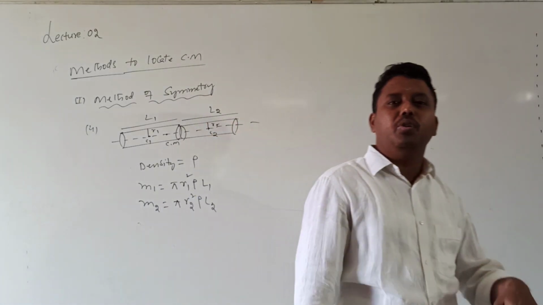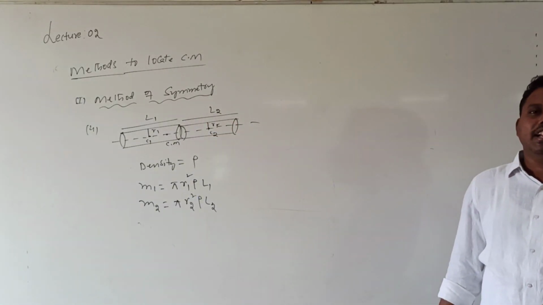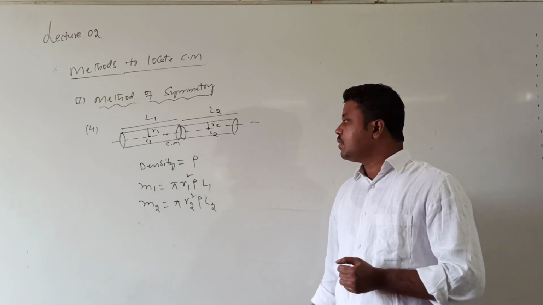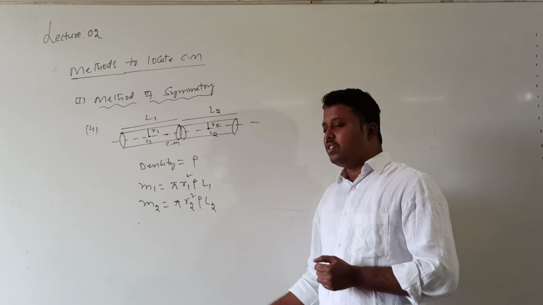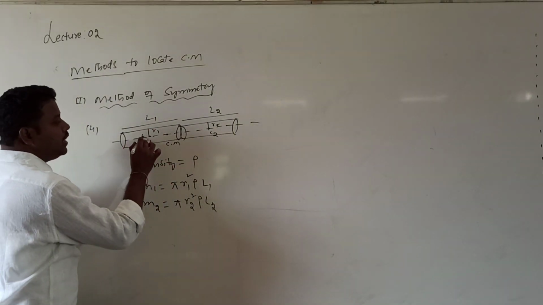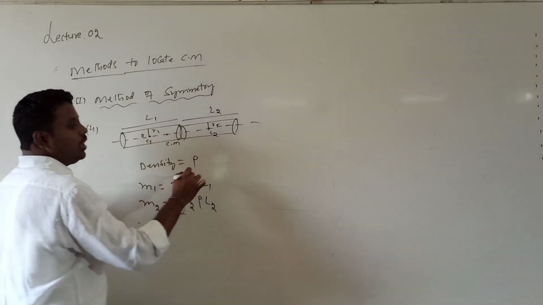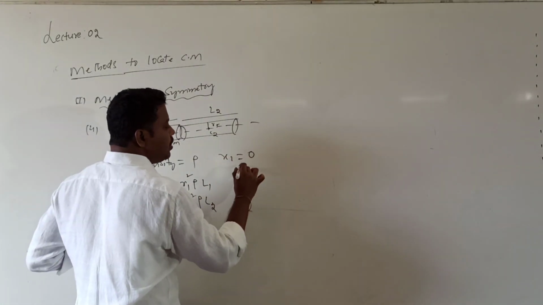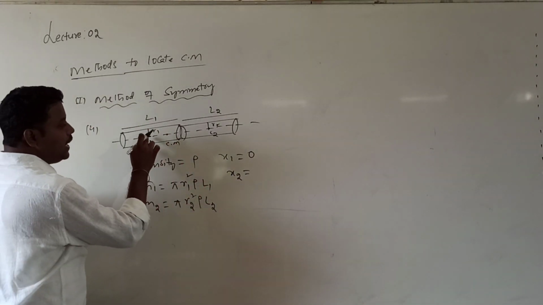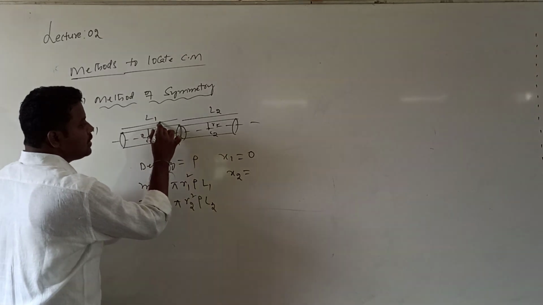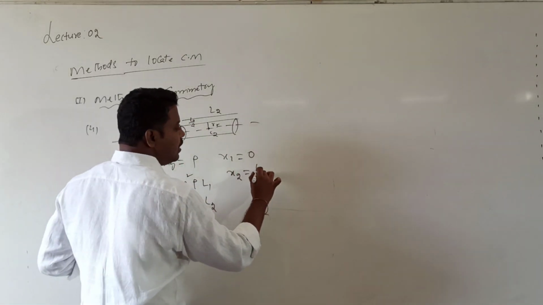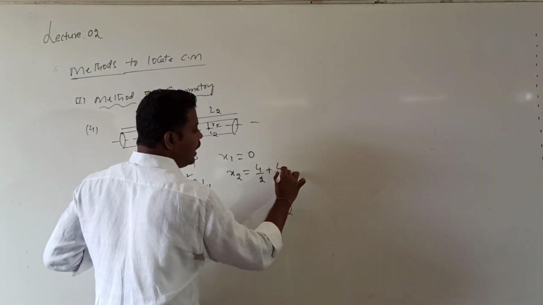Why have we written the mass like this? Density is mass by volume, and the volume of the cylinder is area into length. That is pi r1 square into rho into L1, and pi into r2 square into rho into L2. As usual, we consider the origin coincident with the center of the first cylinder. The coordinates of C1 are 0. The distance of C2 is exactly the midpoint: here to here is L1 by 2, here to here is L2 by 2, so L1 by 2 plus L2 by 2.